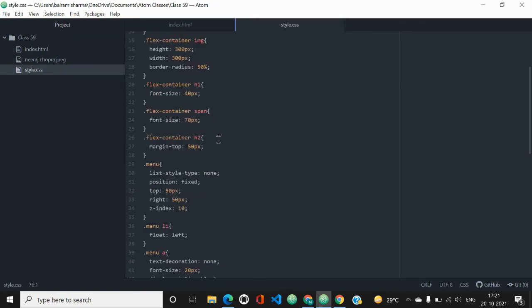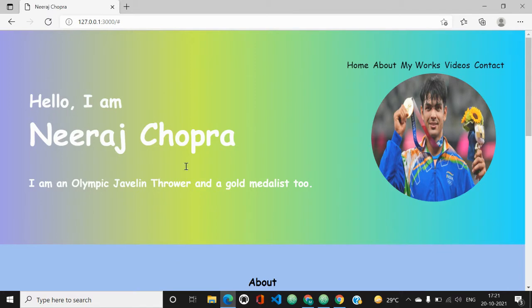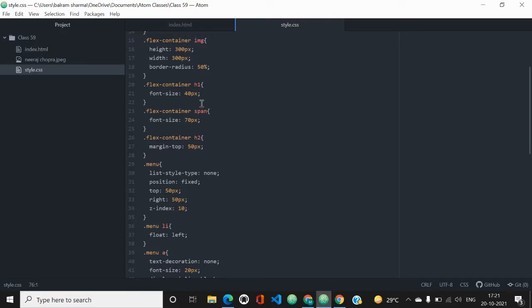So we have updated all the properties in this .menu. So .menu list-style-type is equal to none. You have noticed that an unordered list always creates a bulleted list, but here no bullets are coming. This is because of this code only, list-style-type none. So that's why your bullets will be removed.